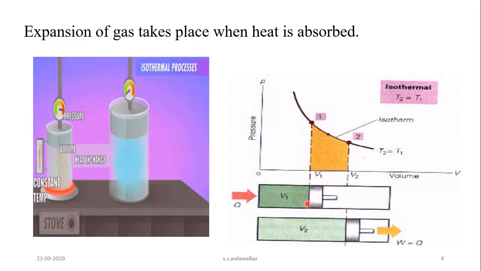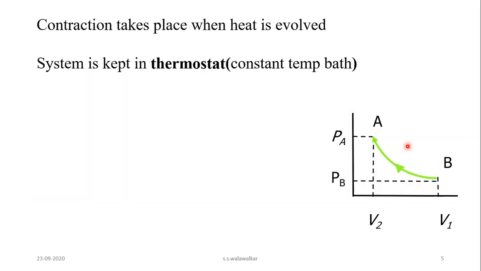See here, this is the cylinder, and when heat is supplied to this gas, then expansion of gas takes place from V1 to V2, and the pressure changes from P1 to P2, but the temperature of the system at state V1 as A and V2 is the same. So it is an isothermal process.